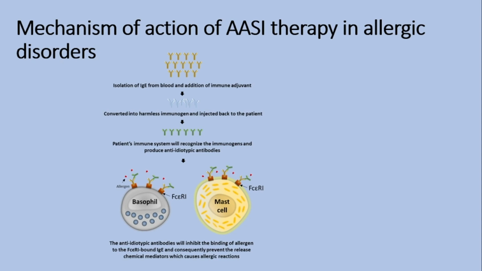The anti-idiotypic antibodies competitively bind with IgE, thereby inhibiting the cross-linkage of FcεRI-bound IgE and consequently preventing the release of chemical mediators which cause allergic reaction. In this way, the ASI vaccines modulate the production of anti-idiotypic antibodies, which can dampen the allergic reaction.